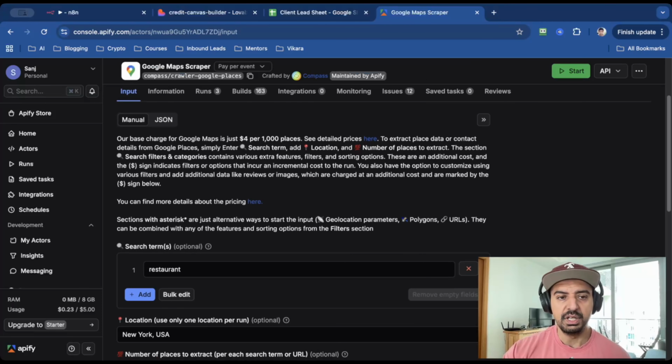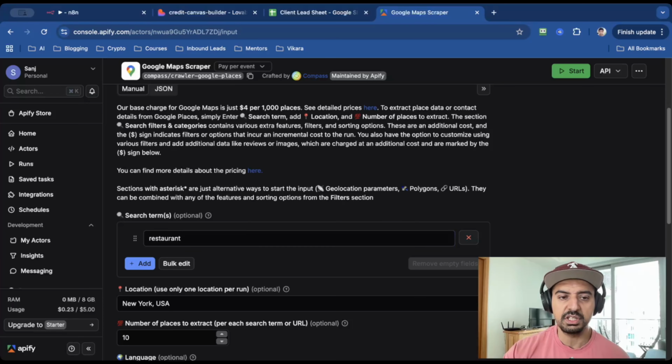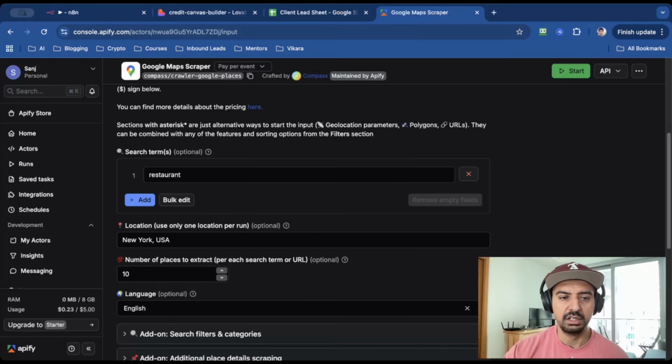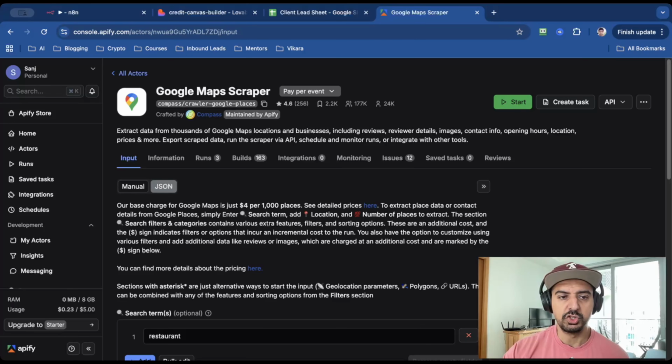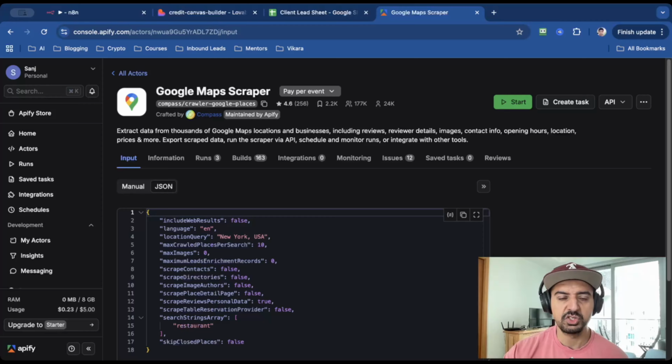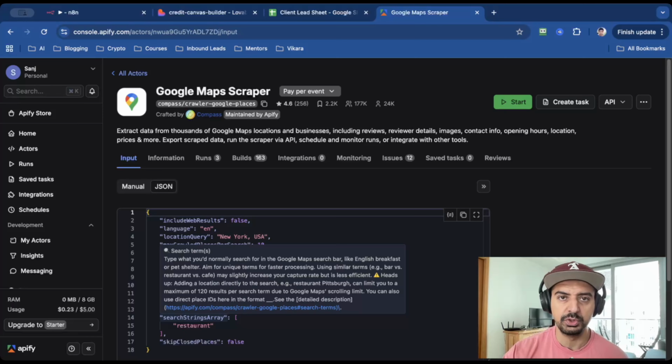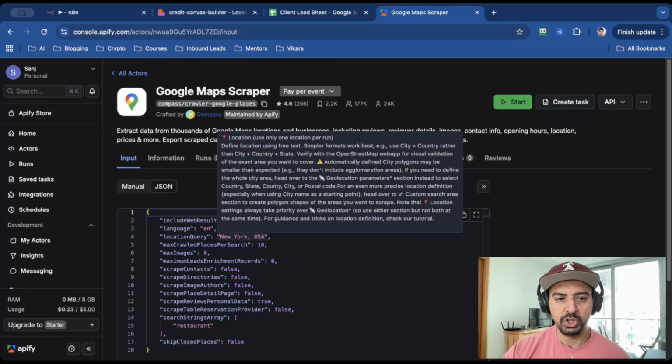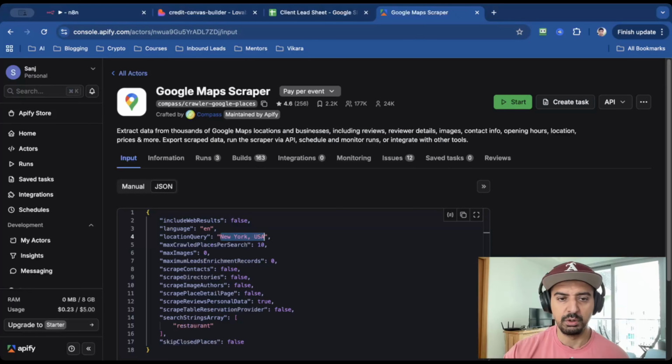So the way to set this up is you just need some search terms here. And this could be whatever you want it to be. It can be even the default. It doesn't matter. And a location and the number of places to extract. Once you have that, you go over to the JSON tab, and then this is what you copy. This is a JSON that I had inside the HTTP request node on n8n. But since we want to automate it, we're not going to use these fields here. We're going to replace them with variables.